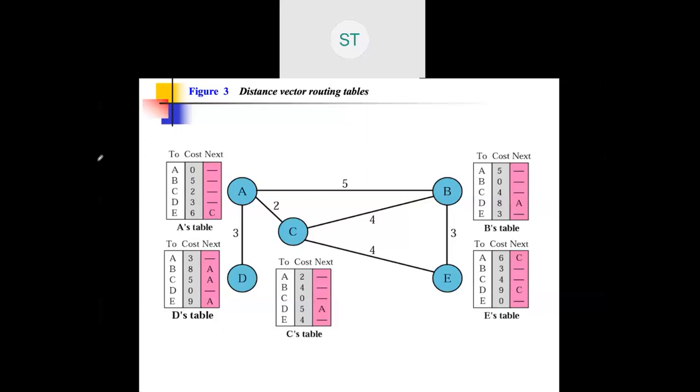See the figure. What you can see here is A is directly connected, B is at distance 5, C is at distance 2, D is at distance 3, and E is this 2 and this 4, 6 through C. Because if I go by this way, it requires 8.